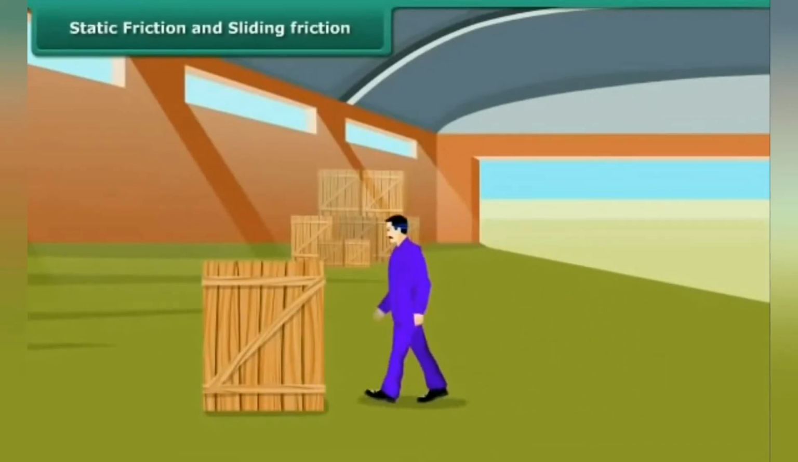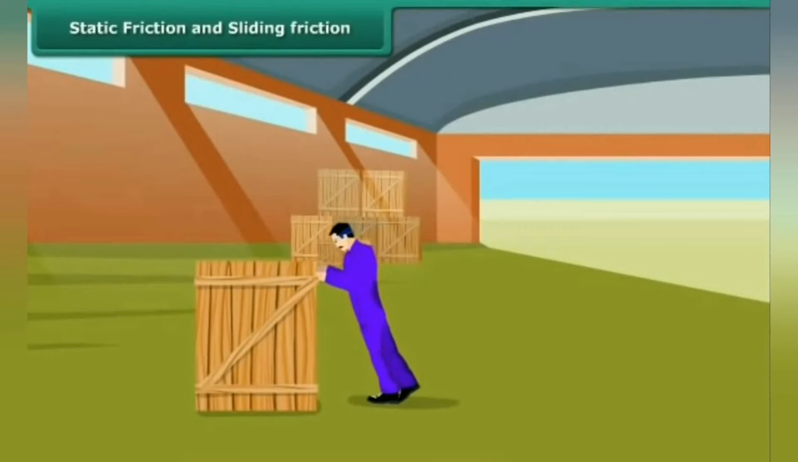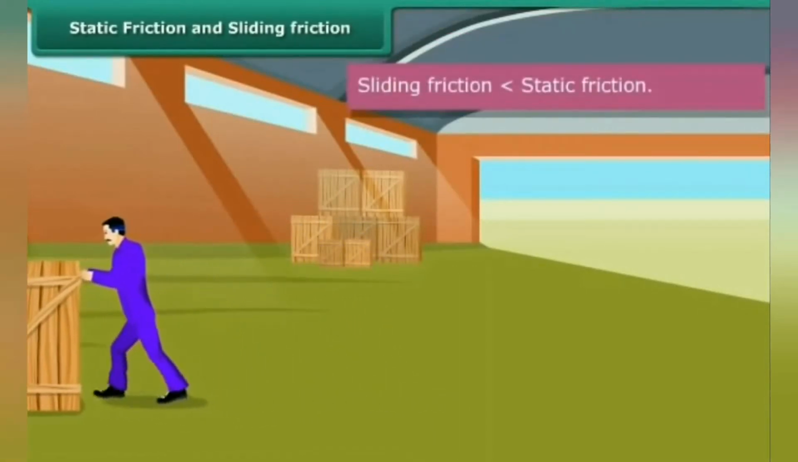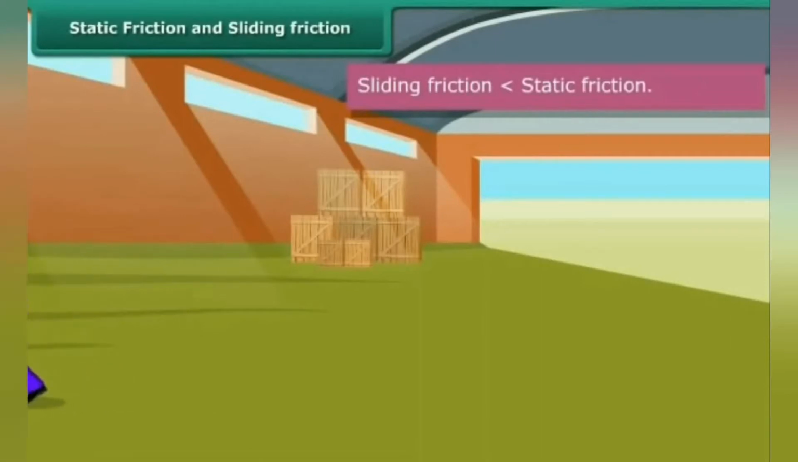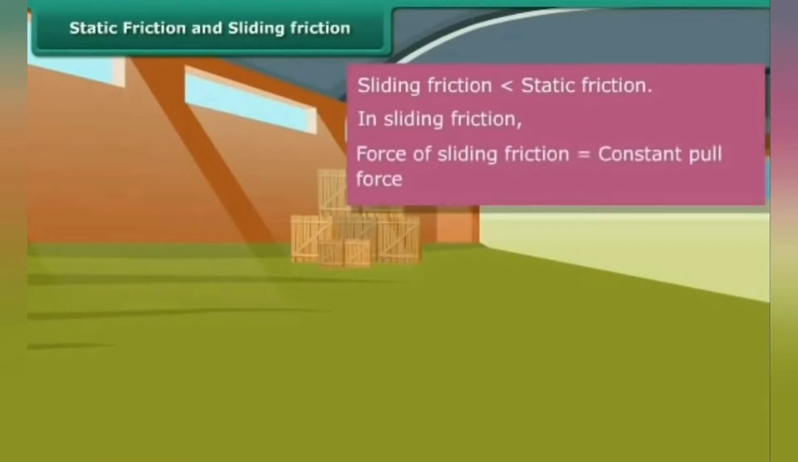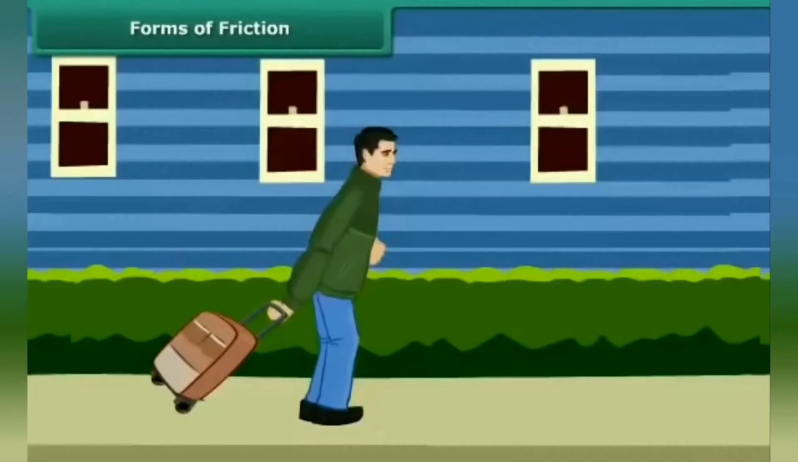Now suppose a force is applied and a body tends to slide over the surface of some other body. In such a case, the force of friction that exists between the two surfaces in contact when the body slides, that is known as sliding friction. It is always less than that of the static friction.